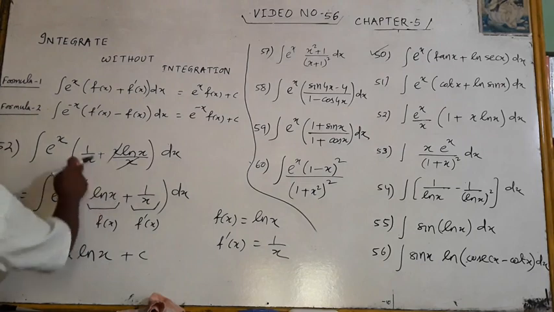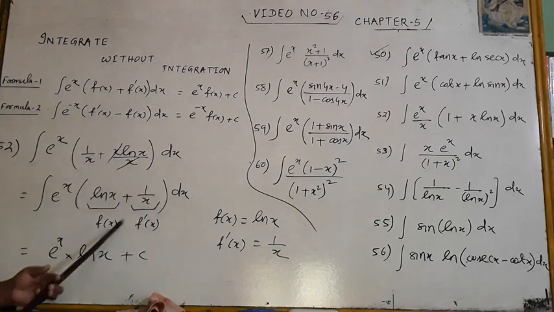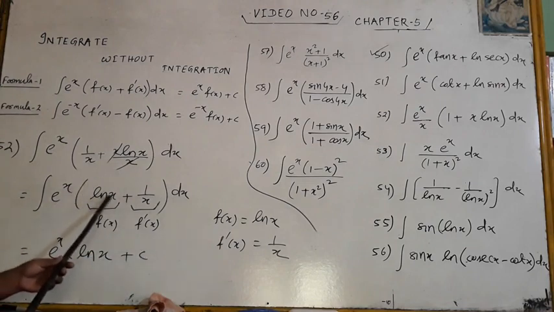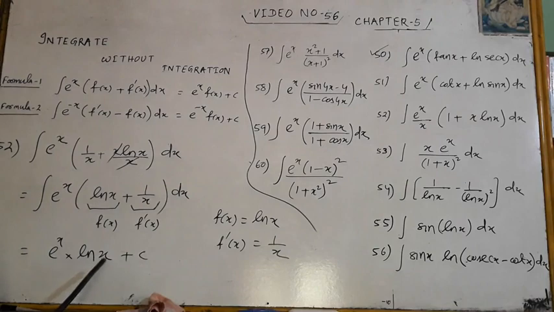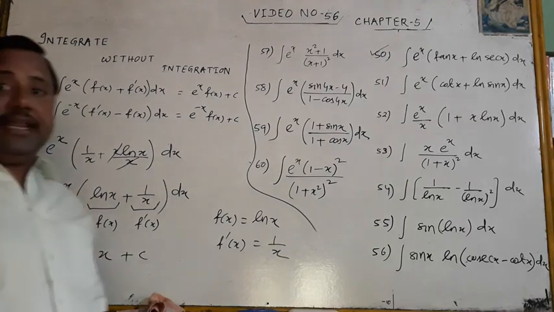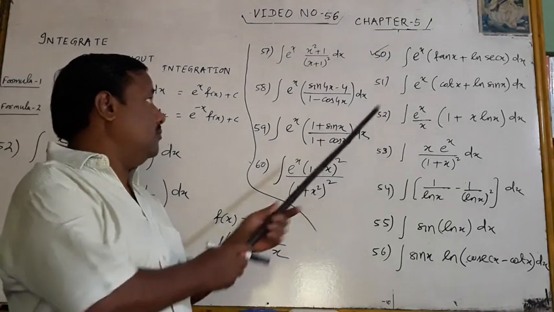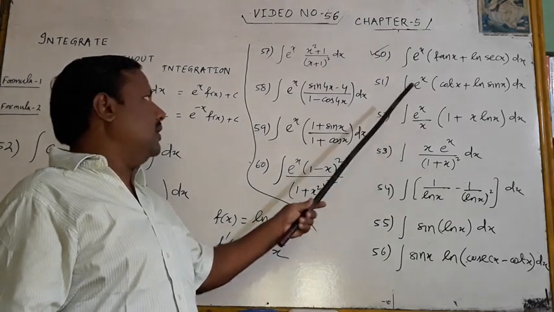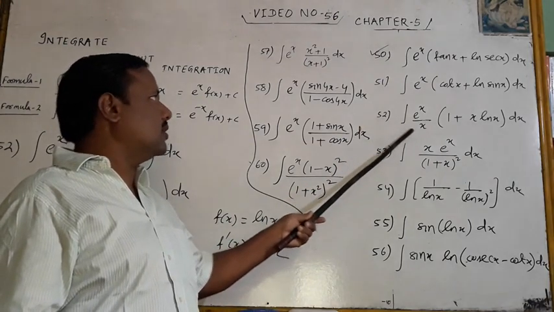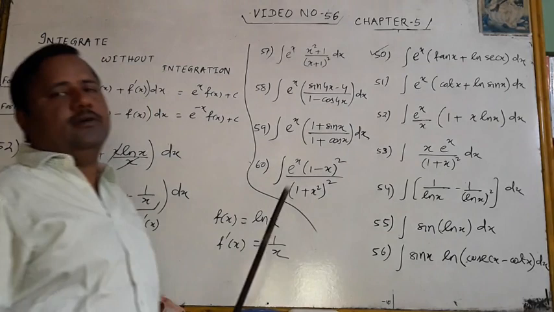Now it is ln x plus 1 by x. Now they are in very good position. One is f(x), one is f'(x). Answer is e to the power x f(x), f(x) means ln x. You have to create knowledge from the problem itself. e to the power x by x. Why this x? Take it inside. That is the trick. Okay?